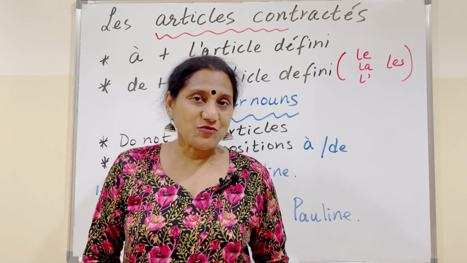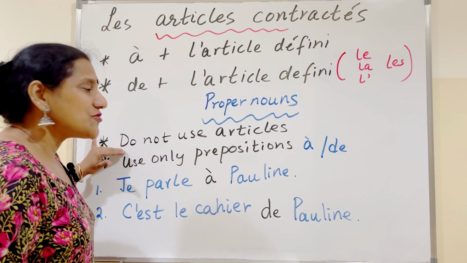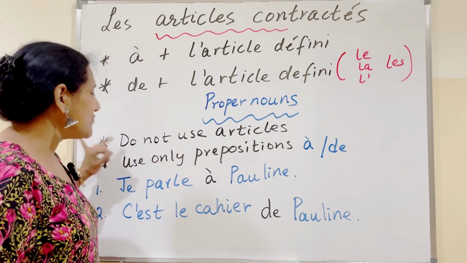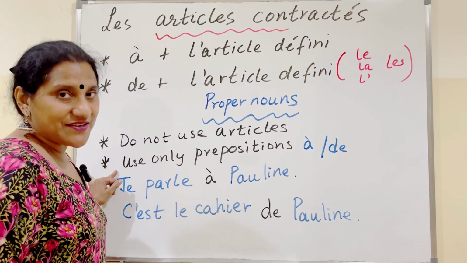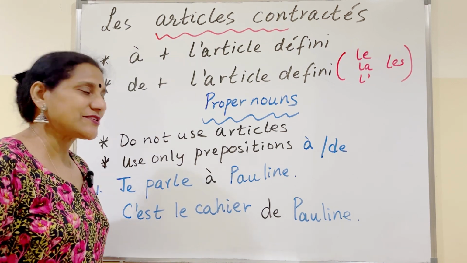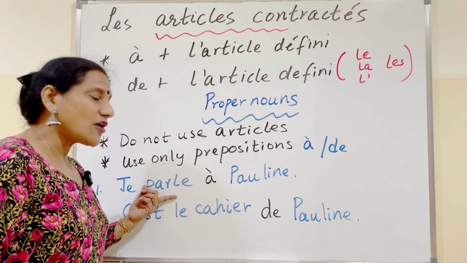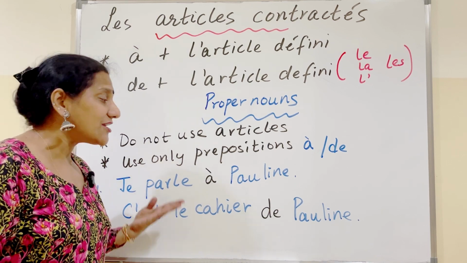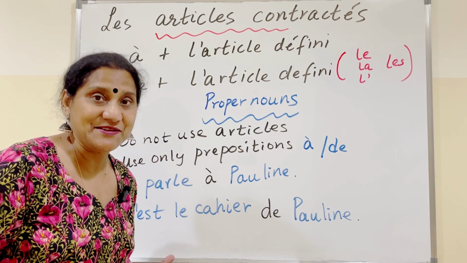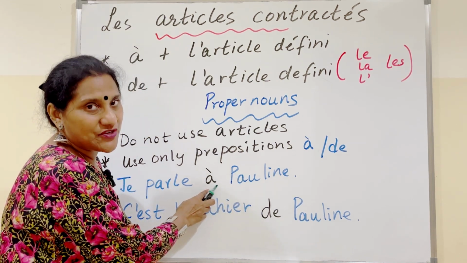Before proper nouns, we cannot use articles. So do not use articles when we have a proper noun. Use only the preposition à or de. Let's take examples to understand this better. Je parle à Pauline. So who am I talking to? I'm talking to Pauline. I cannot say I'm talking to the Pauline. So before a proper noun, it has to be only the preposition à.